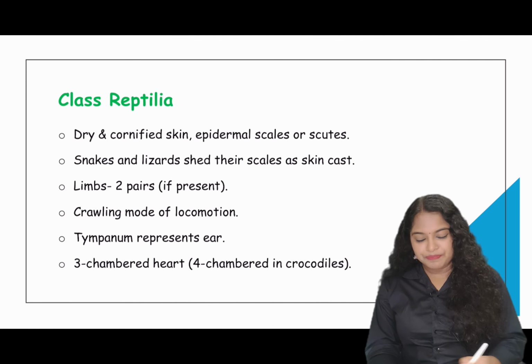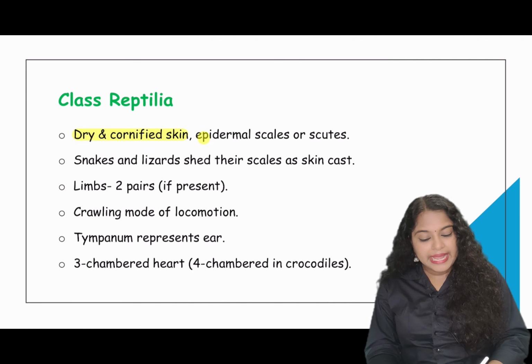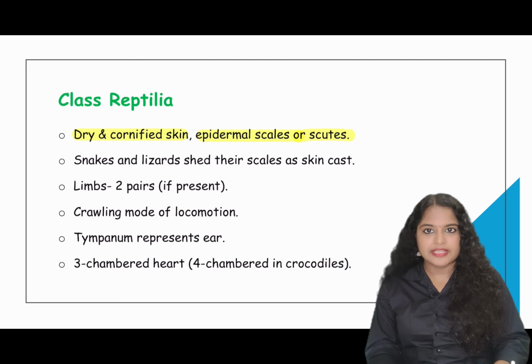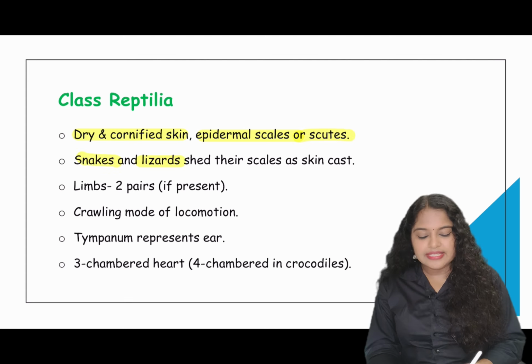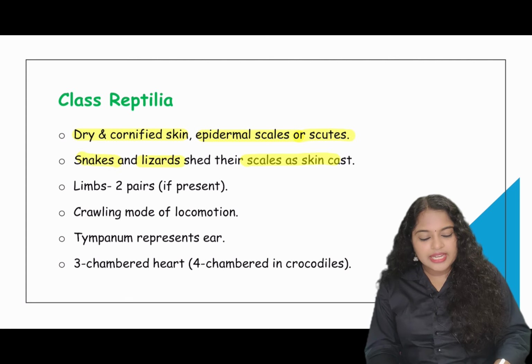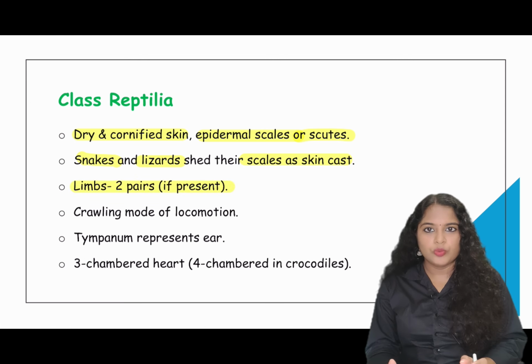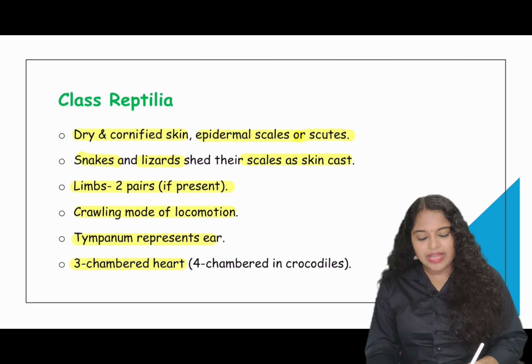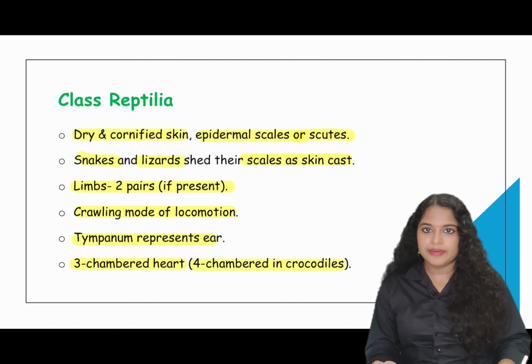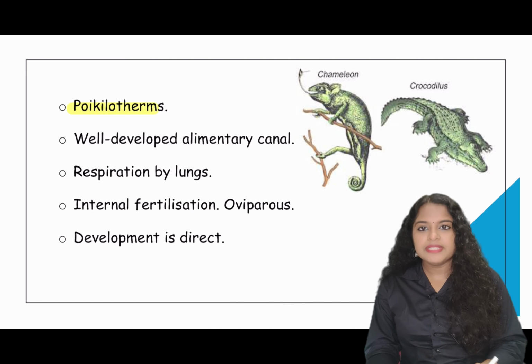Class Reptilia. Dry and cornified skin, epidermal scales or scutes are present. So lizards and snakes shed their scales as skin cast. If limbs are present, they have 2 pairs of limbs. A crawling mode of locomotion is followed by them. They have a tympanum which represents the ear and a 3-chambered heart, except crocodiles, which have a 4-chambered heart. They are poikilotherms.